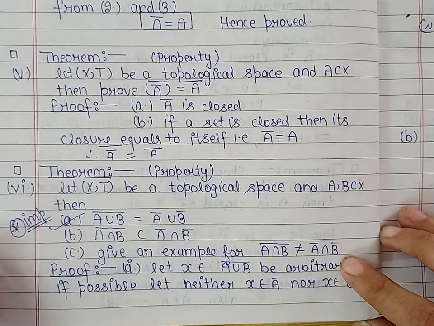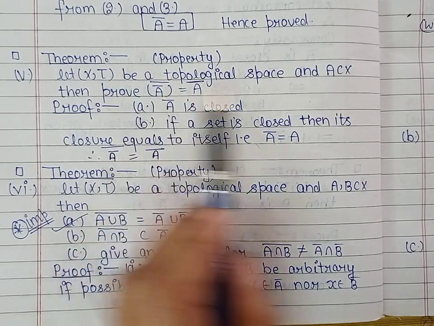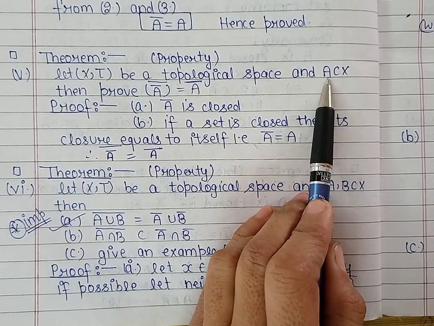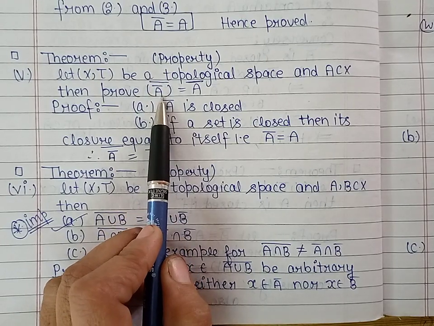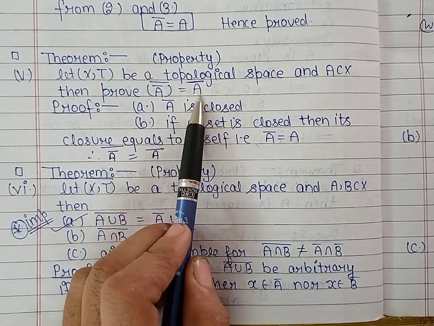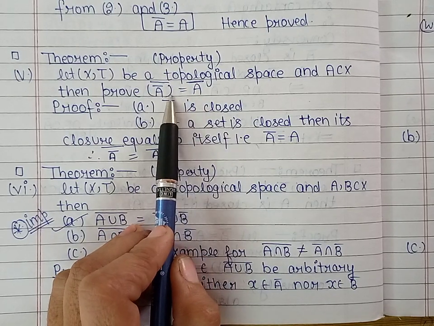Now the next property of closure. In a topological space (X, τ), for any subset A of X, the closure of A closure is the same as A closure. In order to prove this property, you will have to prove two theorems.